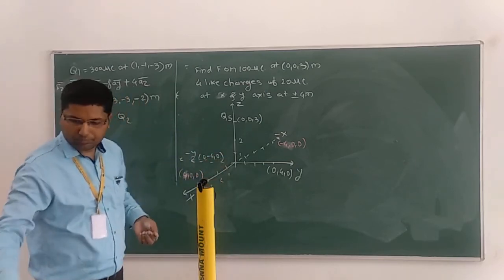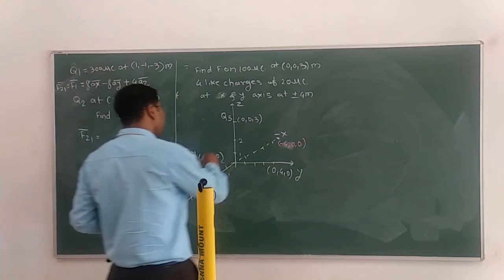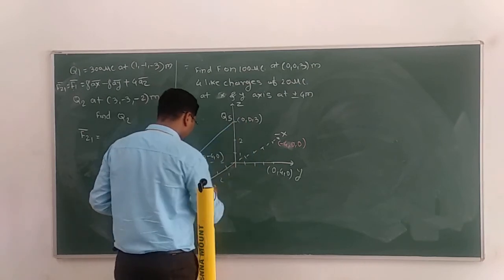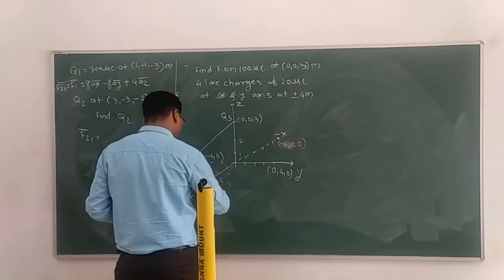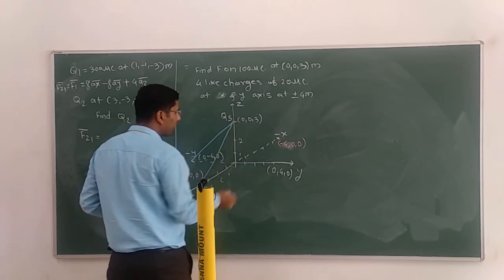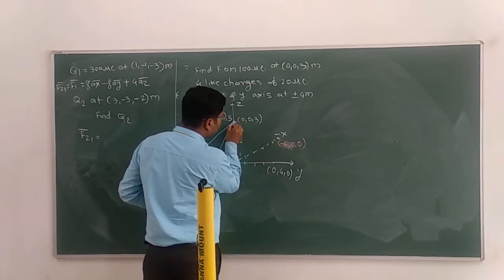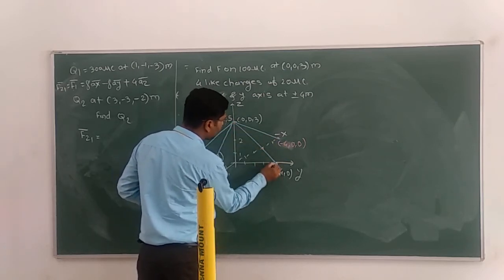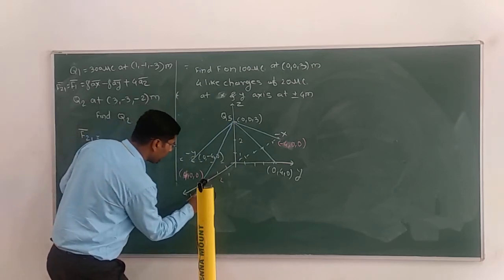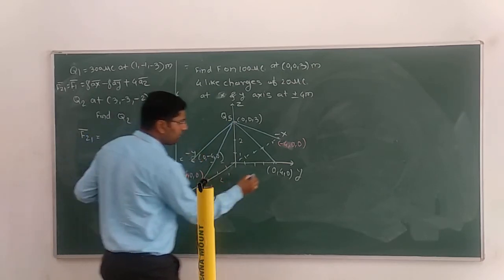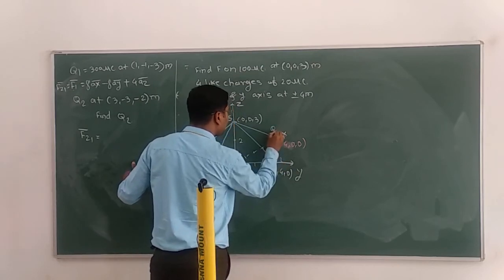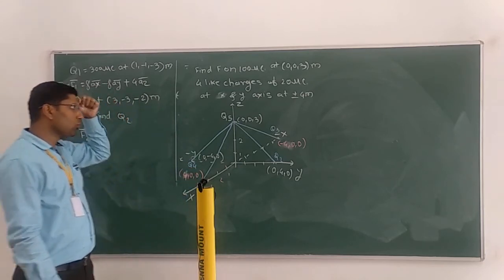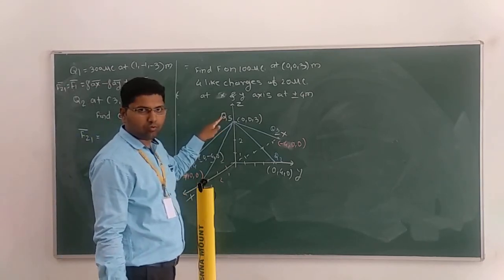And you have to find out the total force on this Q5. From this point you have to find out the force on Q5, and from this point you have to find out the force. I will give the name here. Here I will give Q1, and here Q2, Q3 and Q4. So from Q1, Q2, Q3 and Q4 you have to find out the force on Q5.